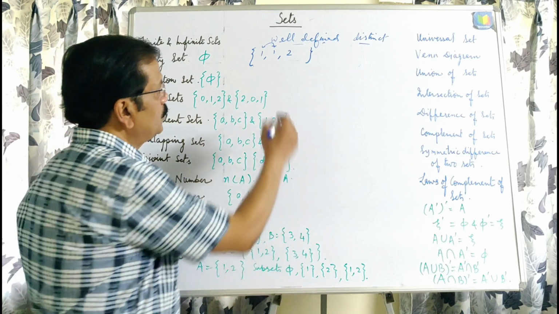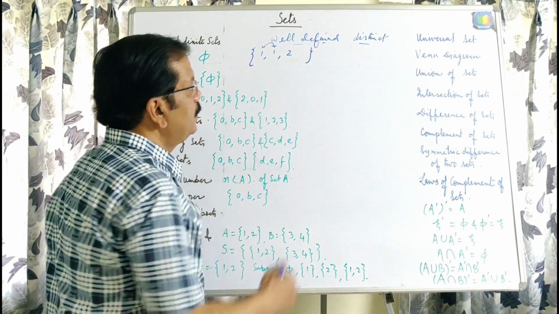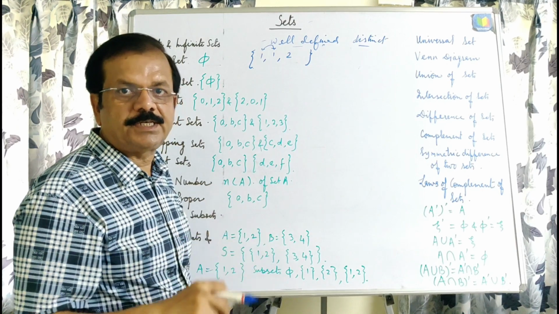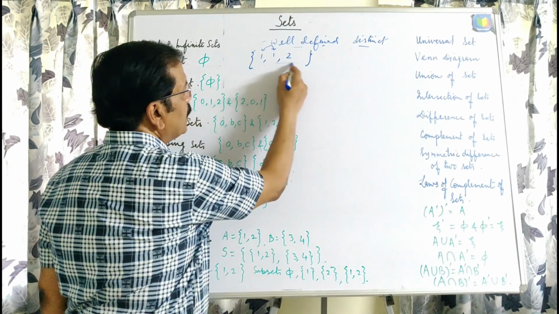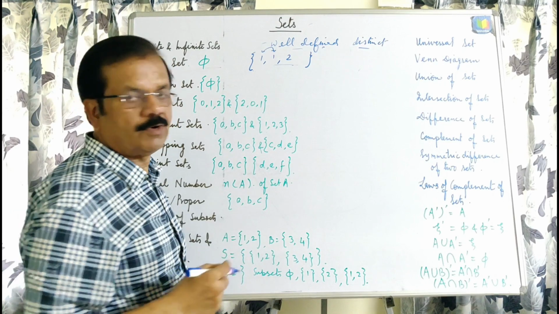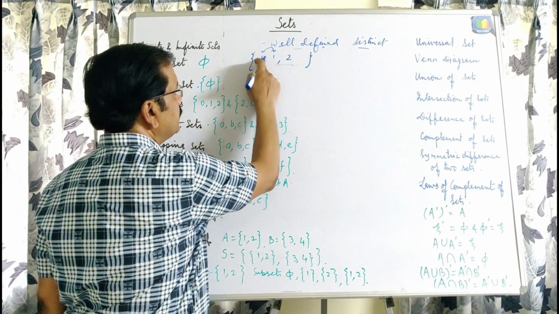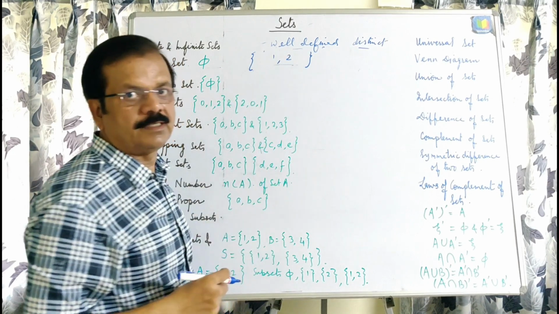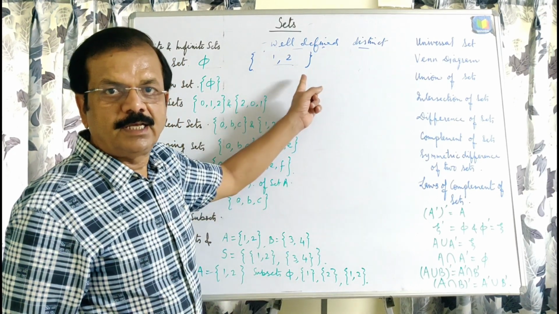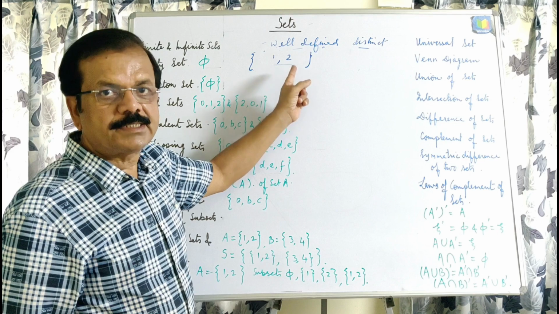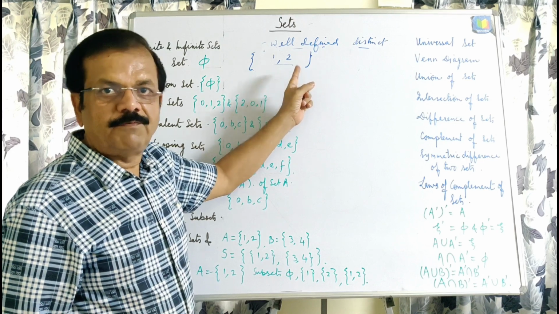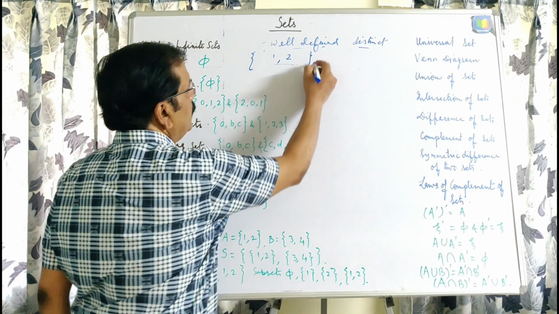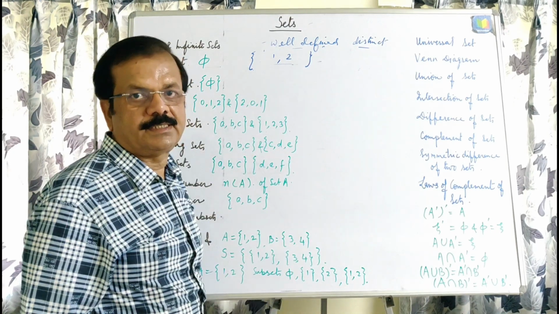This is not a set, because according to the definition of a set, the elements should be distinct, each element different. Then only can we say that this is a set. But here 1, 2 is a set, because the elements are distinct. A collection of distinct objects which are well defined is in the category of sets.